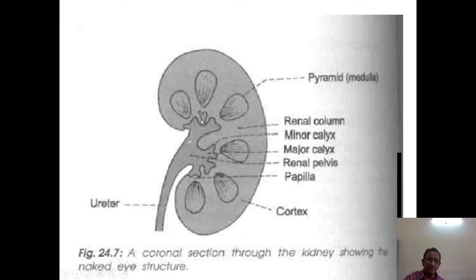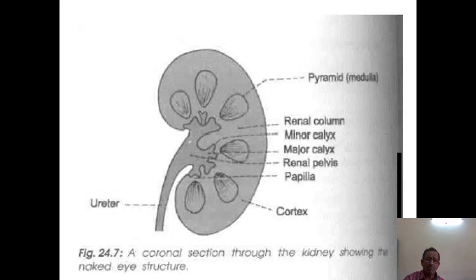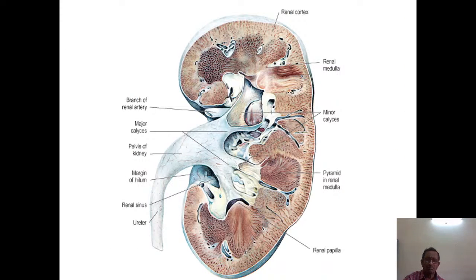This part is called the renal sinus, just near the renal pelvis.